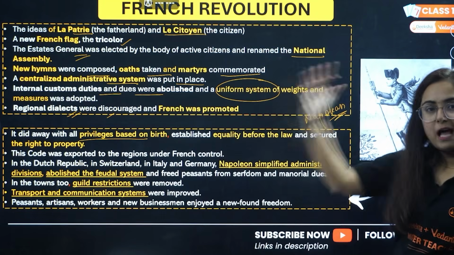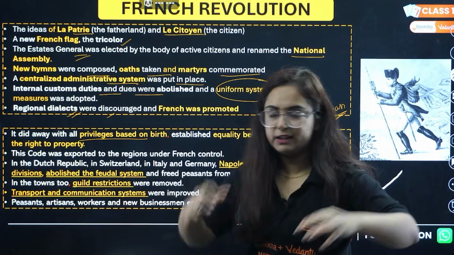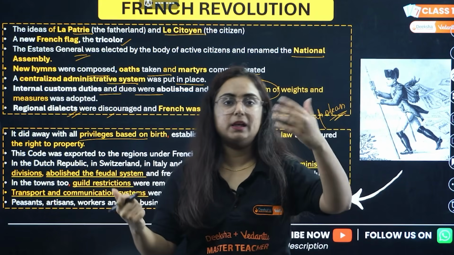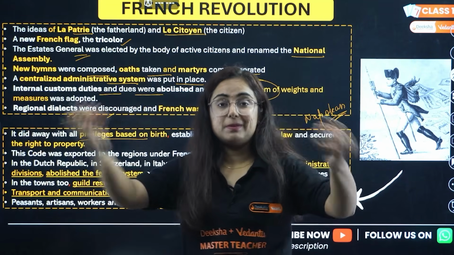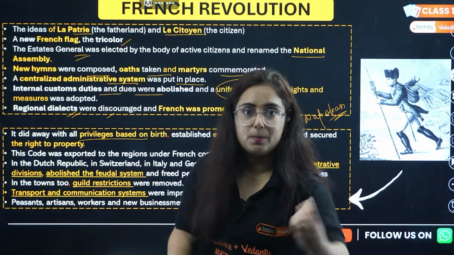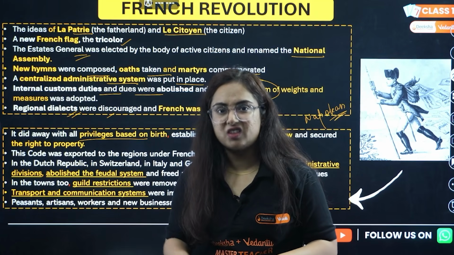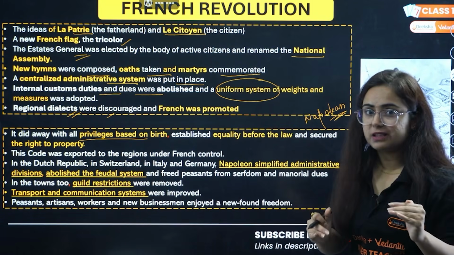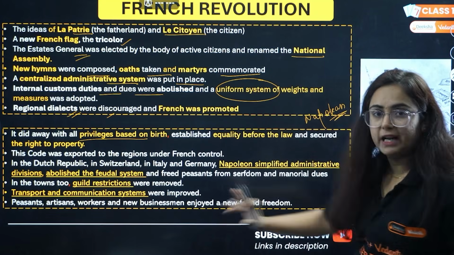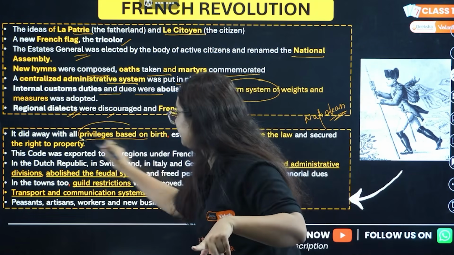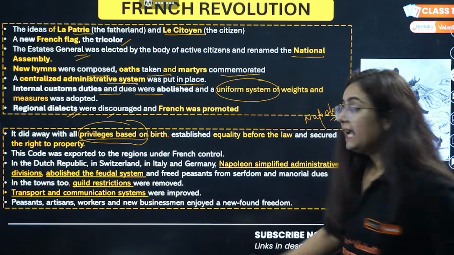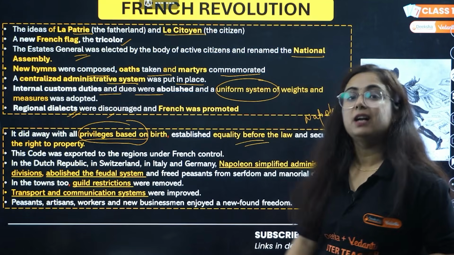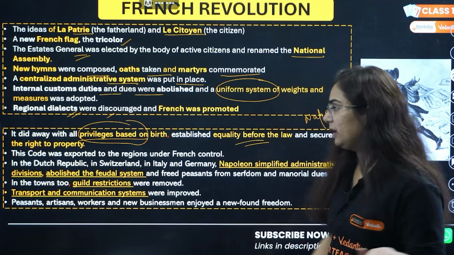What happened in Europe? We studied in class 9, there were rich people, there were poor people, clergy, the people associated with the church, there were nobles, and the rest of the people were the third class. So the privileges were enjoyed by those nobles and clergies. Now Napoleon came, and nobody is going to enjoy these privileges on the basis of birth. Everyone will be equal before the law, and the right to property will be given to them.